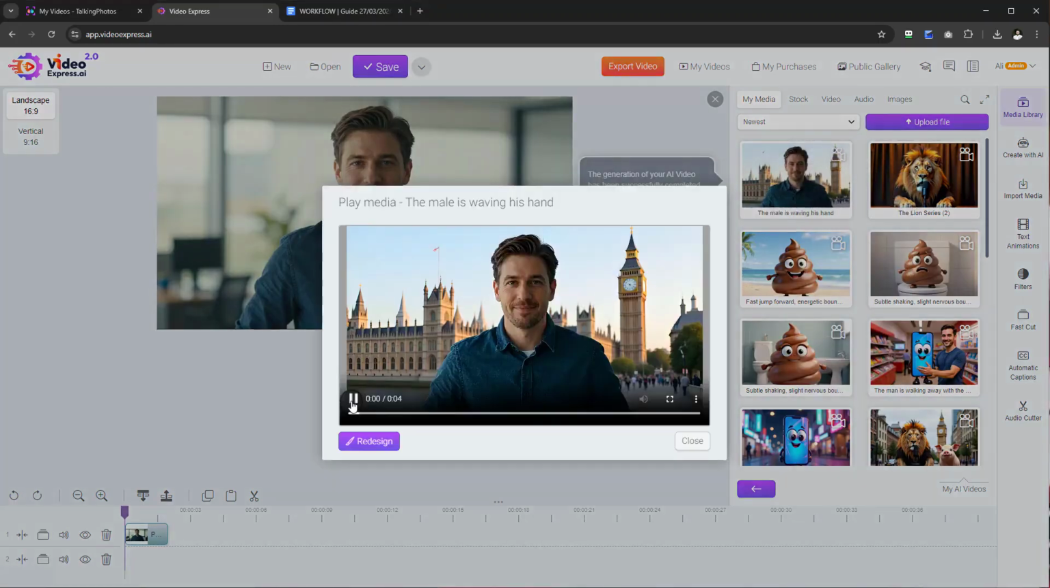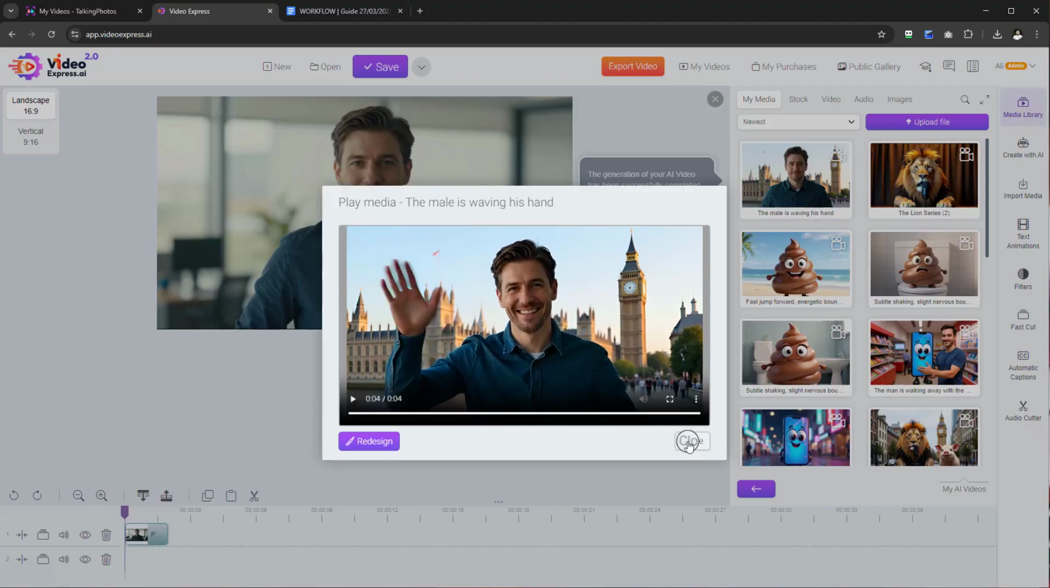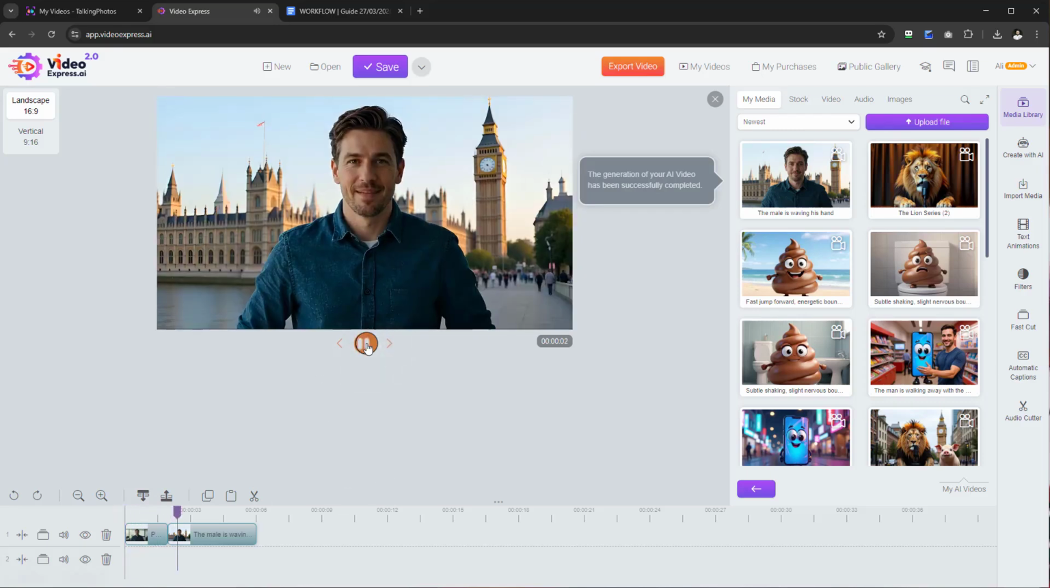Let's have a look. There we go. We've got our male is waving his hand. And now what we can do is simply drag it onto the timeline editor, and here we go. Welcome to the future.